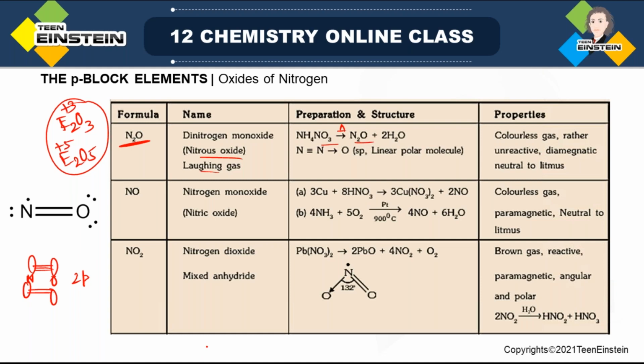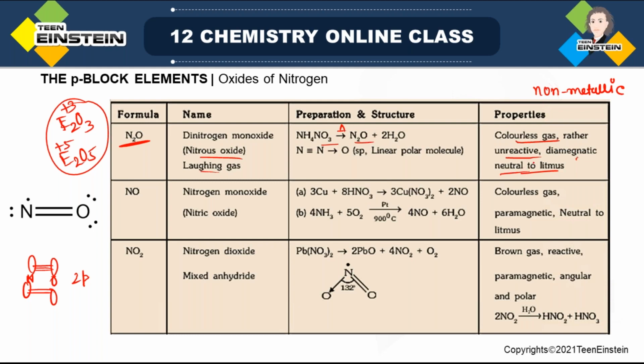This is a linear polar molecule. It is a colorless gas, gaseous in nature. This is also not very reactive, diamagnetic in nature, neutral to litmus. Now, one thing we have to be careful about: though it is a non-metallic oxide, we know that metallic oxides are basic in nature and non-metallic oxides are acidic in nature, but that is not always true, because if the oxidation state is very low, then even if it is a non-metallic oxide, it will not be acidic.